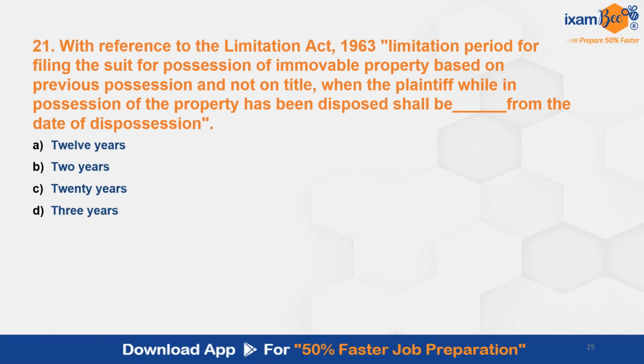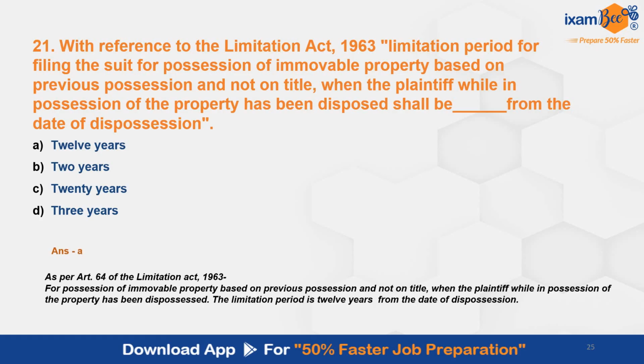Question number 21. With reference to Limitation Act 1963, limitation period for filing the suit for possession of immovable property based on previous possession and not on title when the plaintiff while in possession of the property has been dispossessed shall be dash from the date of dispossession. The correct answer here is A, 12 years. This is as per Article 64 of the Limitation Act for possession of immovable property based on previous possession and not on title. The limitation period is 12 years from the date of dispossession.